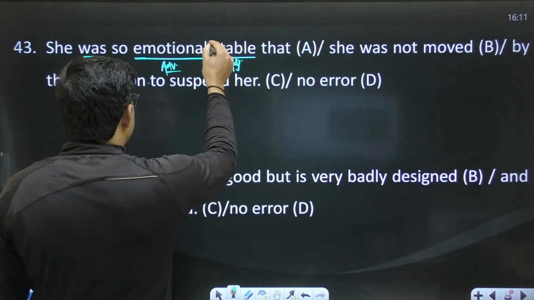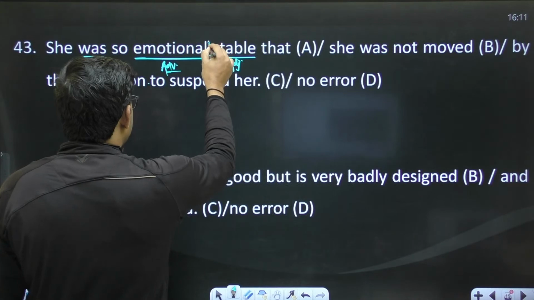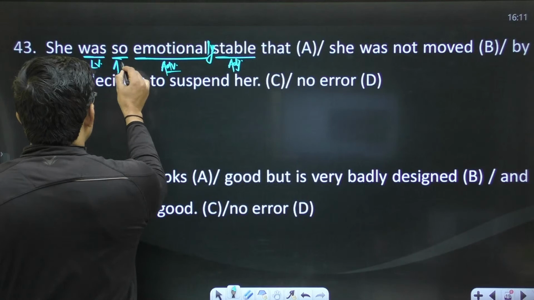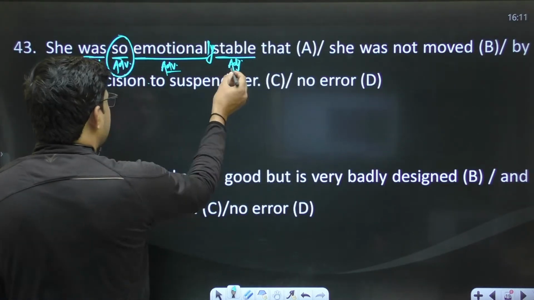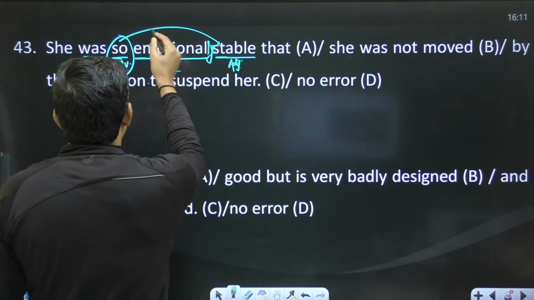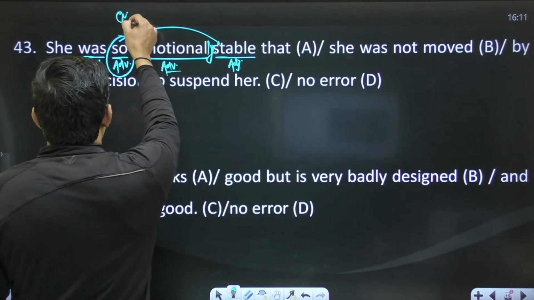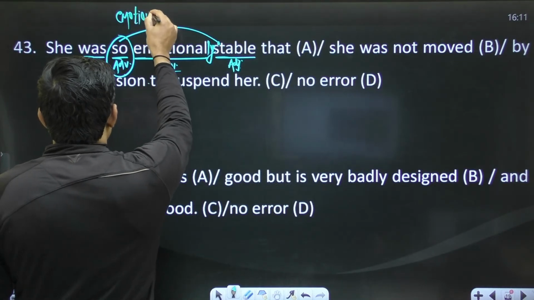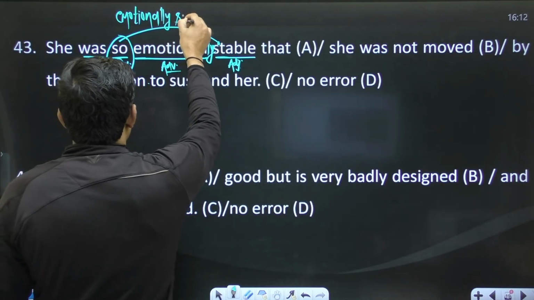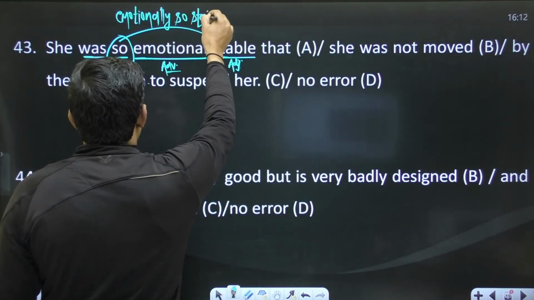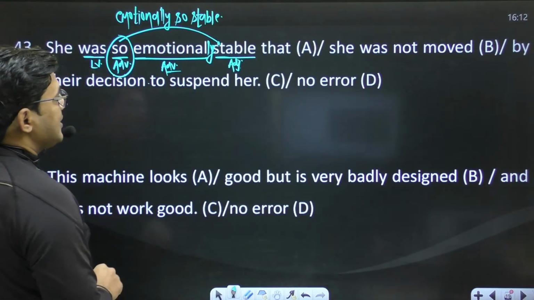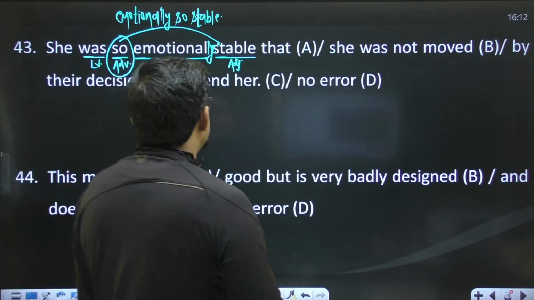So to make it an adverb, use "emotionally", and make sure this adverb "so" will be used before an adjective. So the sentence will be like, she was emotionally so stable that she was not moved by their decision to suspend her.